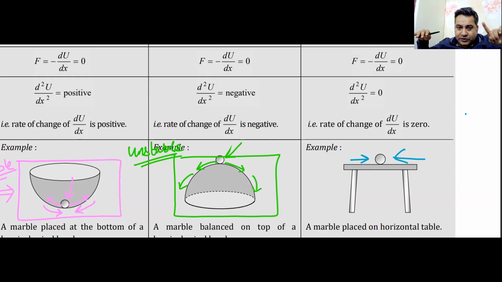The pink ball is moving to higher energy, so it is coming back. Oh, I want to come back. I don't want higher energy. The green ball is on a higher energy, it goes down, lower energy, lower energy, lower energy. But this blue ball, which is my favorite ball, just stays there. So this is the type of equilibrium that I want everyone to be in. Neutral equilibrium. Just stay where you are.